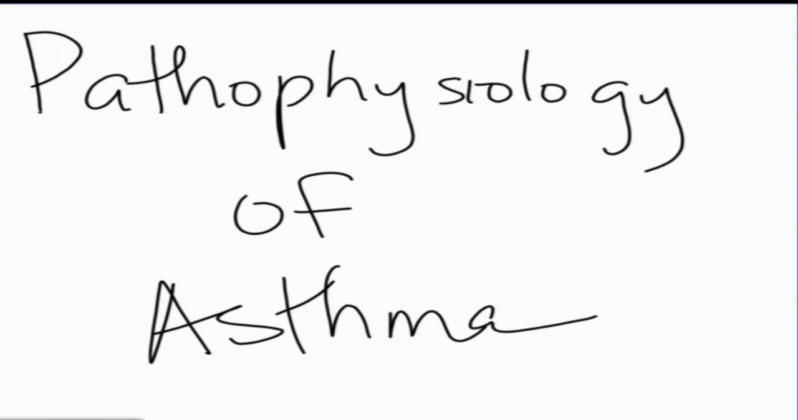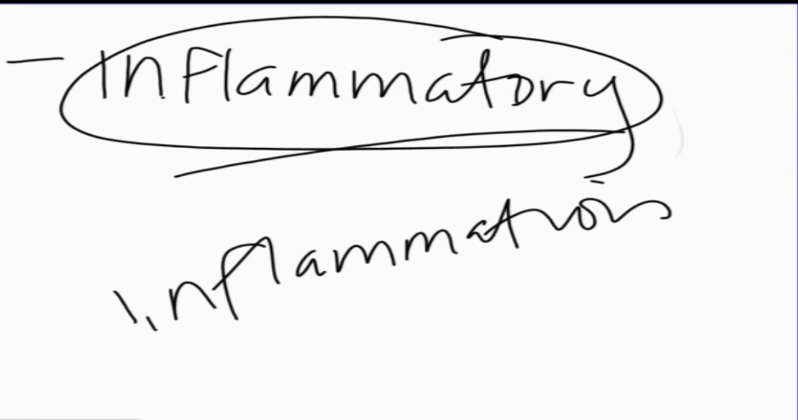This time, we will talk about the pathophysiology of asthma. At the mechanistic level, what happens? Now, if you remember, asthma is a chronic inflammatory disorder of the airways. So the key word here being inflammatory, therefore, the inflammation process has to be triggered.